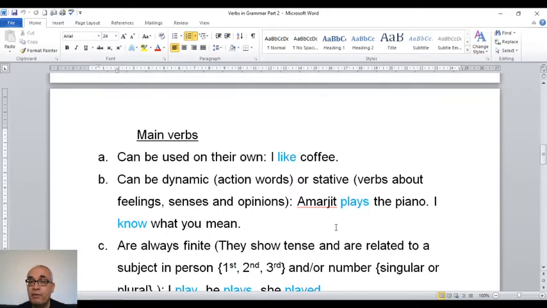Why is it a dynamic verb? Because there is action in play. Like you are moving, you are doing something, playing the piano. But if you say I know what you mean, know is stative, not dynamic. Know is about your opinion. When you say I feel, I know, I smell, so anything about your feeling, your senses, or your opinion, you use stative verbs.